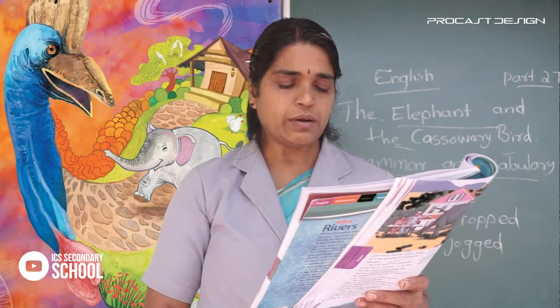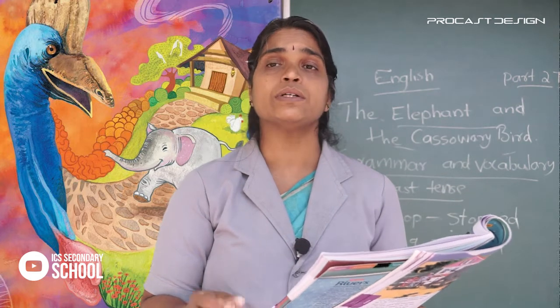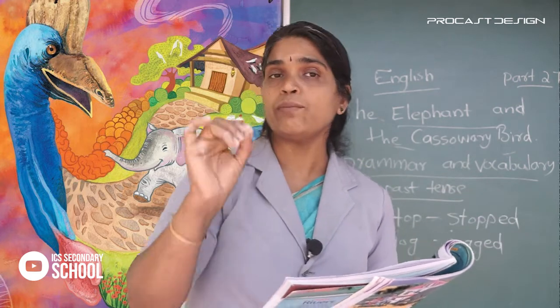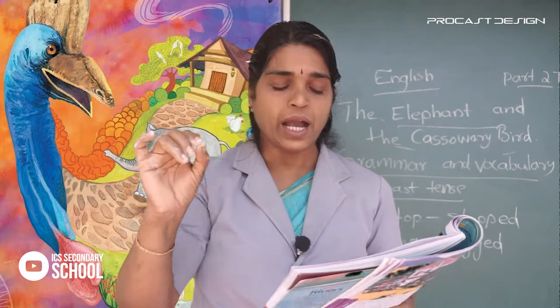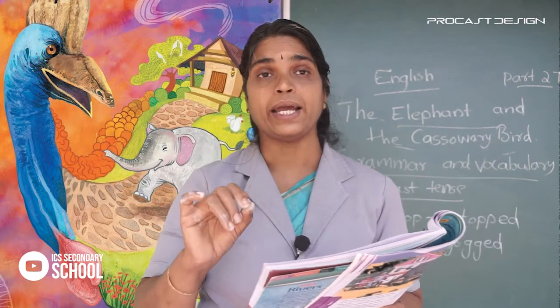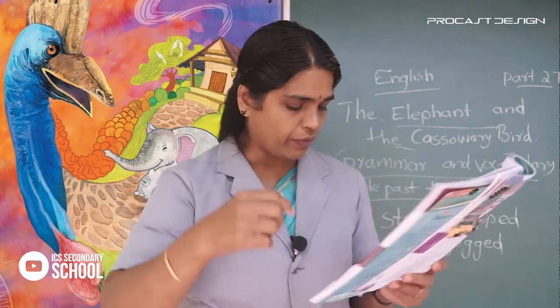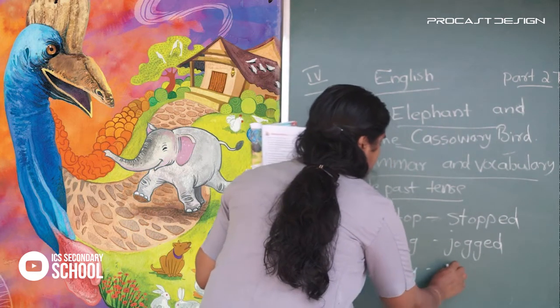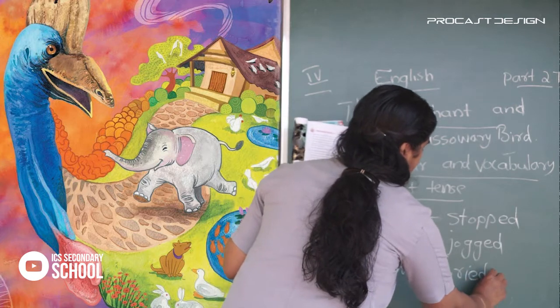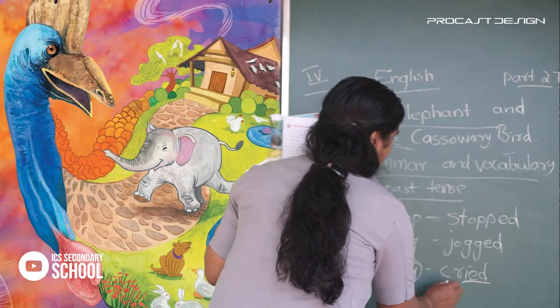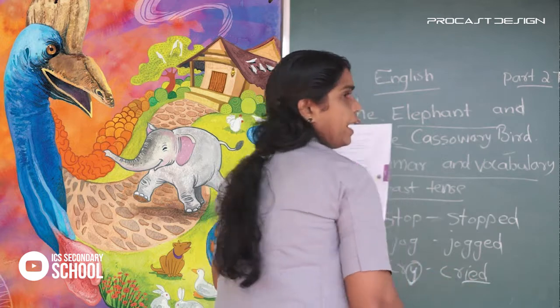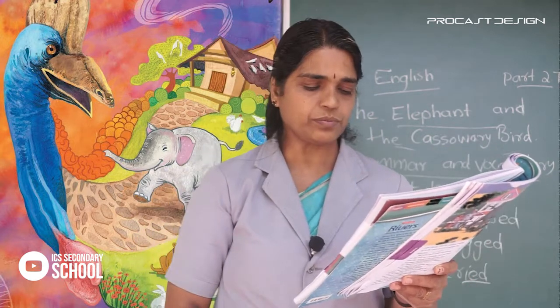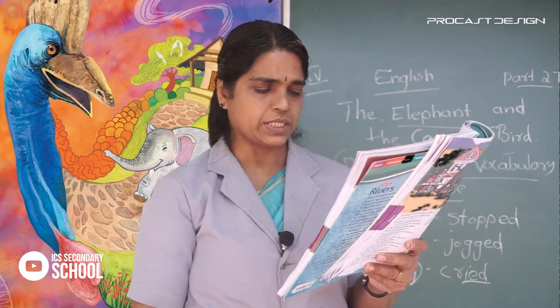Stopped, jogged. We remove the y and add ied to some words. Some words end in y, we remove the y and add ied. Example, cry. What is the past tense? Cried. We remove the y and add ied to some words to show the past tense.